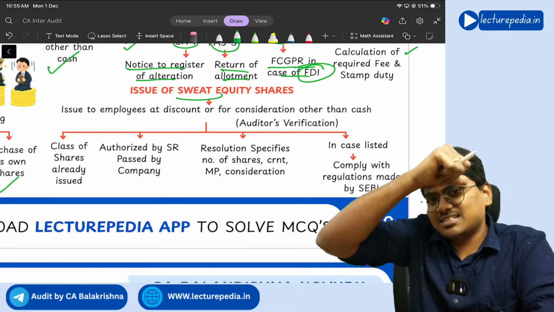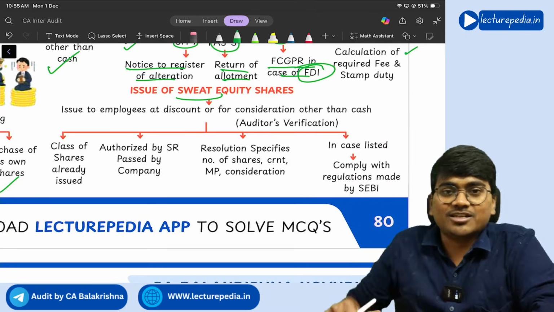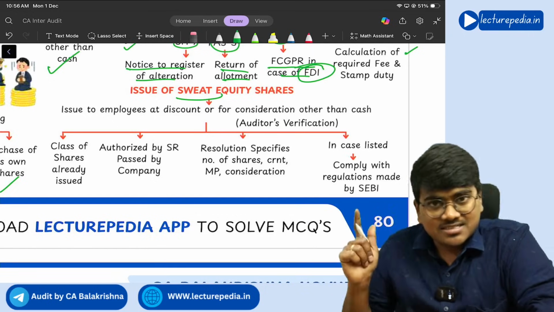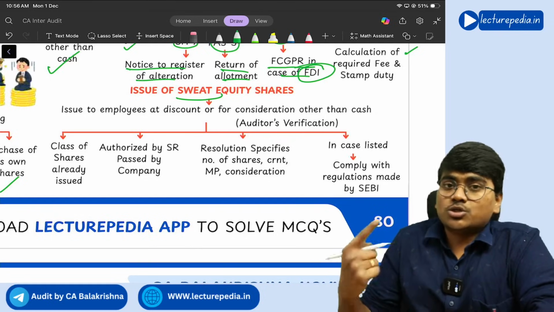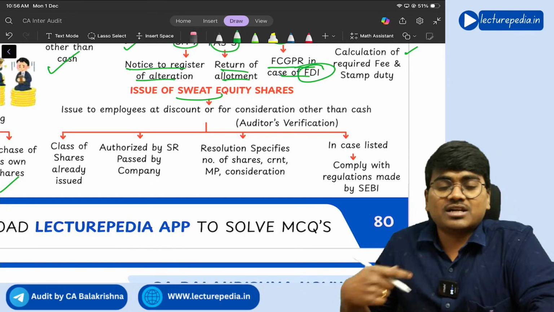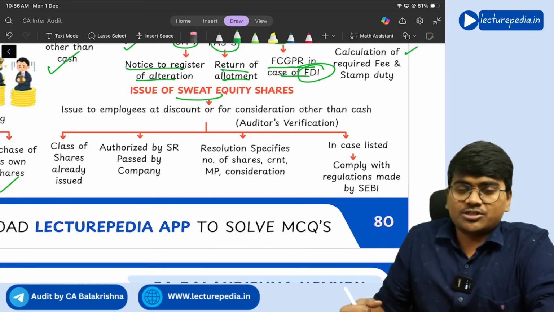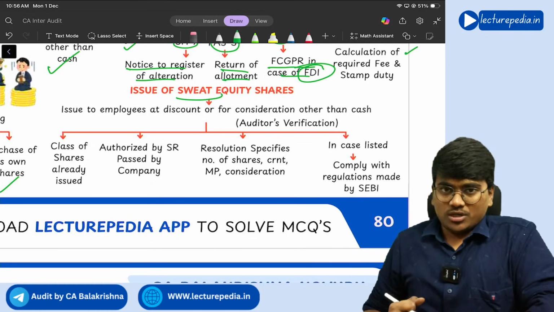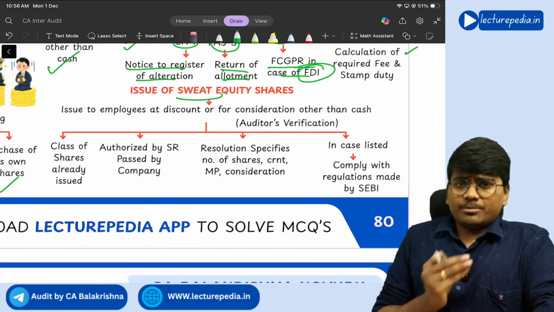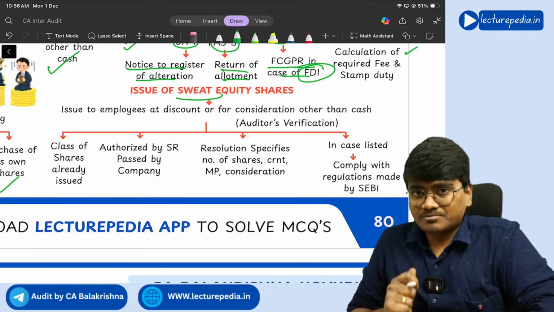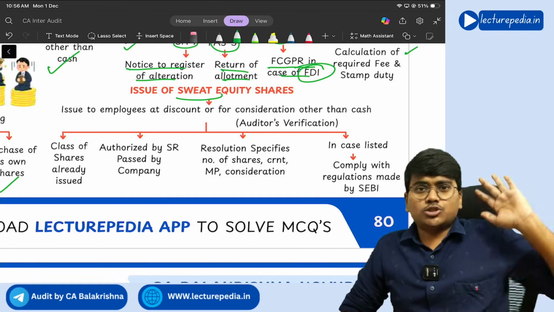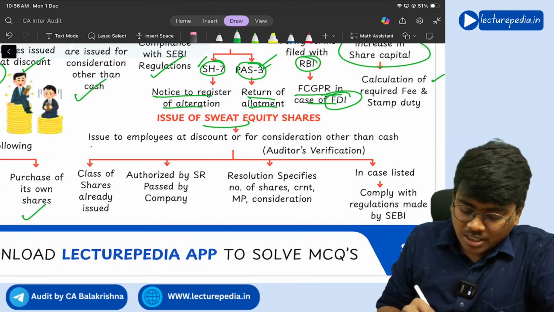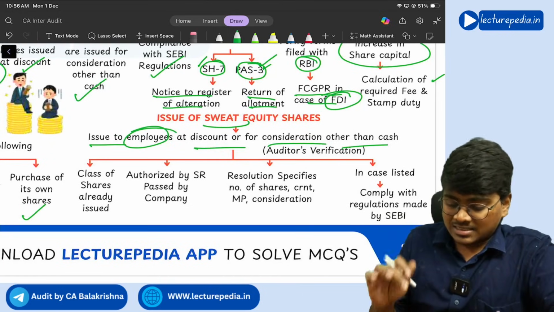Sweat equity shares means sweat, not this sweat. The shares that you issue to employees are known as sweat equity shares. Employees have provided you service, so for that service, instead of giving salary, you will give sweat equity shares. Generally, these sweat equity shares you will issue at a discount to the employees. It is permitted to issue sweat equity shares at a discount. The general rule is shares should not be issued at a discount, but sweat equity shares can be issued at a discount, to employees, for consideration other than cash.